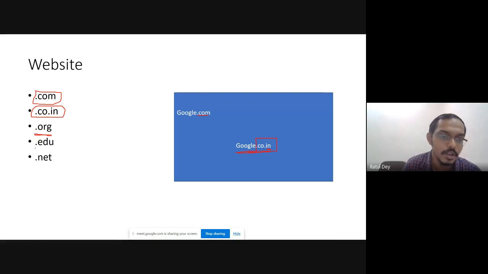If any website ends with .edu, that means this website is for educational purposes. You can see it in uem.edu.in. If any website is .net, that is mainly for business purposes. .net is used for business purposes. So using the website link, you can identify what kind of job it is and where the server of this particular website is located.